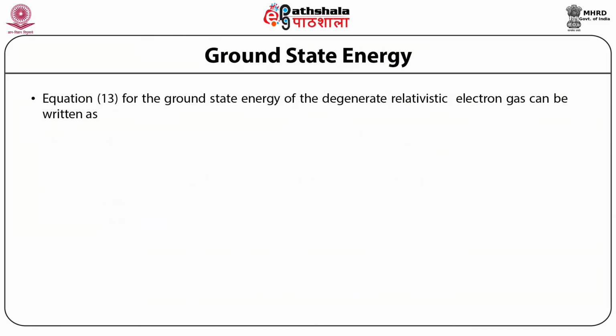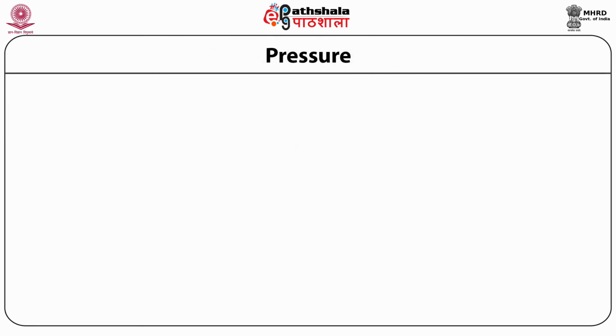Equation 13 for the ground state energy of the degenerate relativistic electron gas can be written as E0 is equal to π m⁴ c⁵ upon h³ multiplied by V multiplied by χ as a function of x.